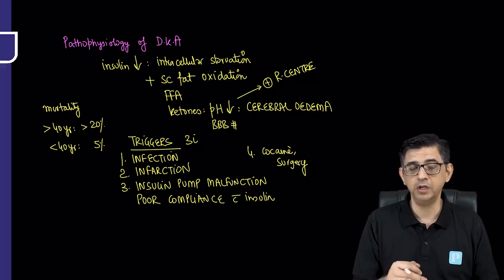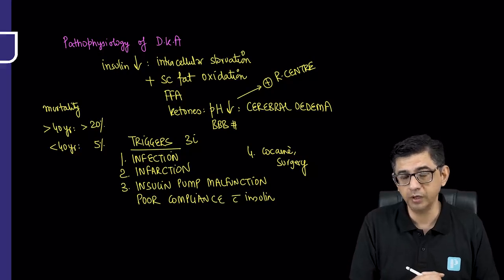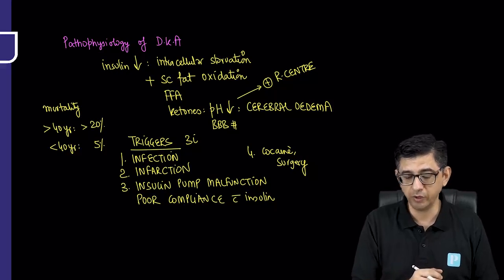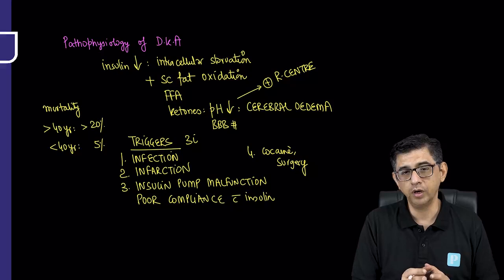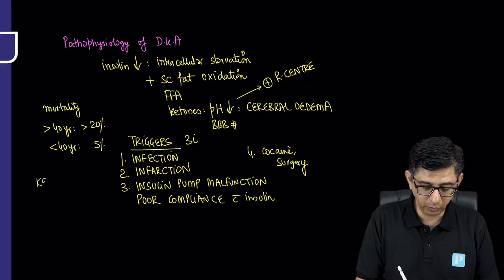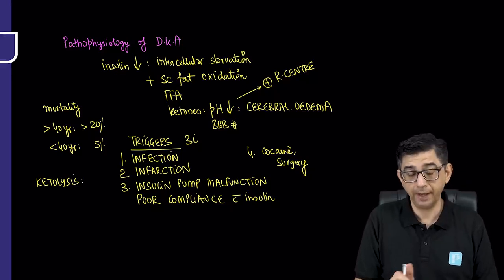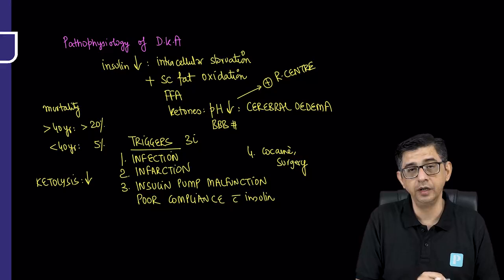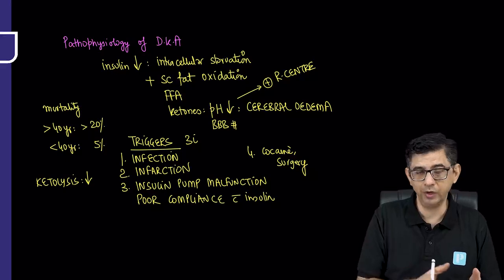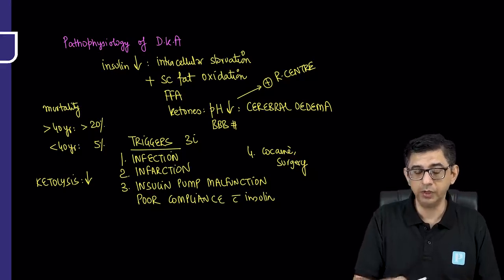During this stressful condition, counter-regulatory hormones will also be increased, and from the physiology perspective, these counter-regulatory hormones are going to decrease ketolysis. Ketones are being produced in excess, and then they are not going to be degraded. So unless I stop this vicious cycle, they are being produced, they're not getting degraded as well, and the person will continue to suffer.